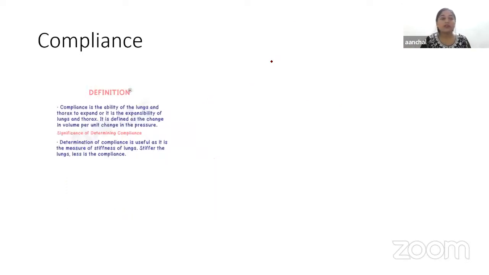Next we have another important topic, that is compliance. Compliance is the ability of the lungs to expand, or the compressibility of lungs and thorax, and it is defined as the change in volume per unit change in pressure. Determination of compliance is useful as it is a measure of stiffness of lungs, and the stiffer the lungs, the less the compliance.